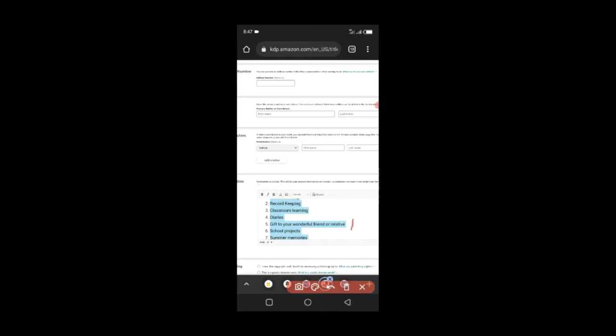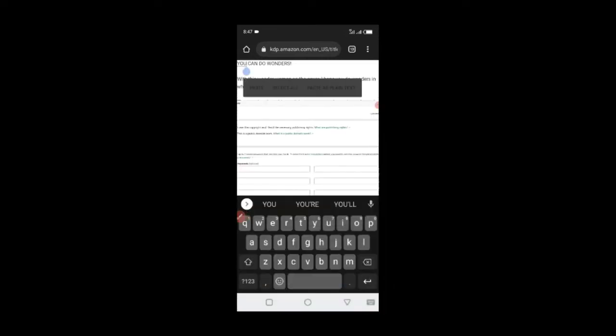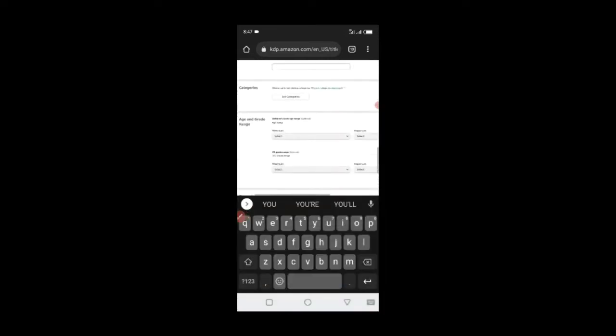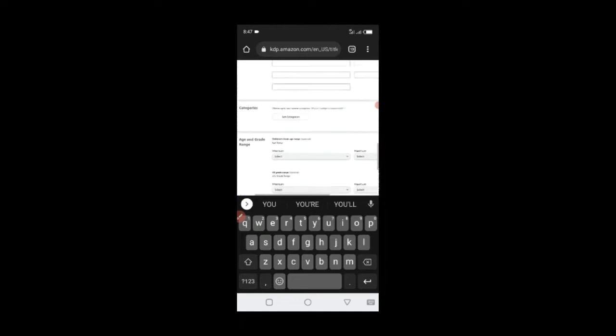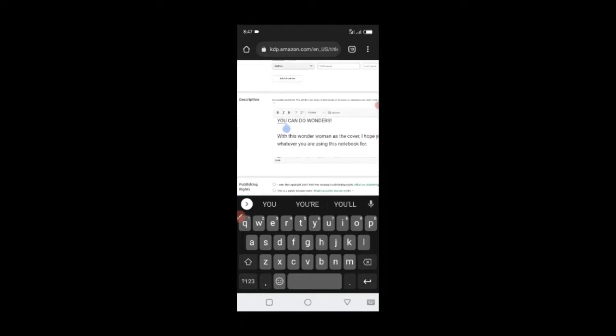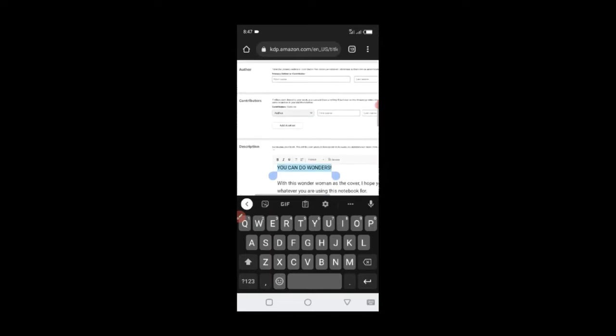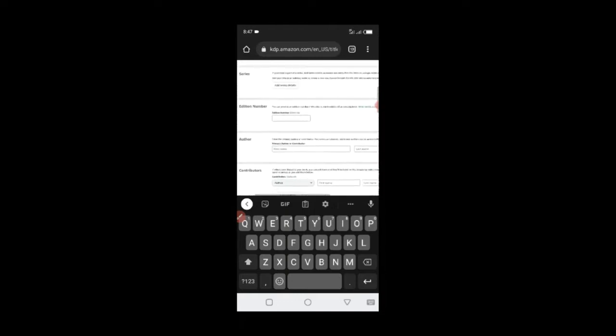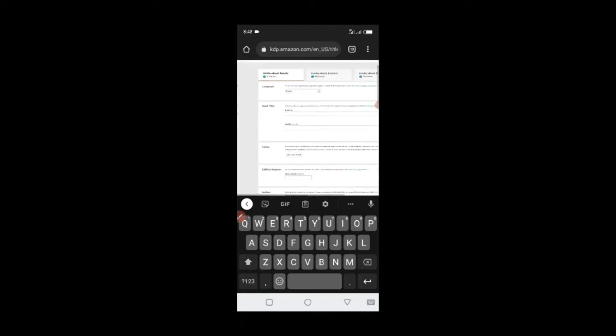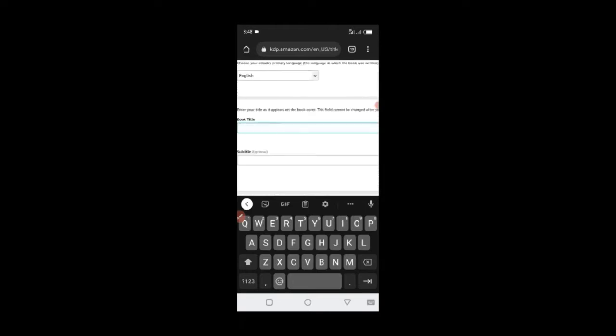Then I'll go down and make this one bold. I'll show you a simple tool that you can use to do this very easily, just like Microsoft Word. I just wanted to do it live here so that you see it. Once you do it there, you can just copy and paste it here, and everything will be rightly formatted. So I'm going to bolden this, and we're done with the description. Okay, I think this is clear.